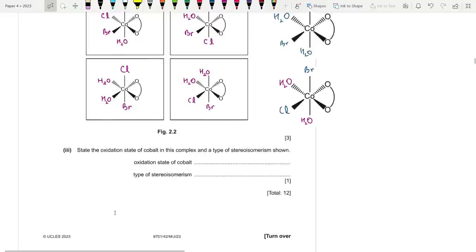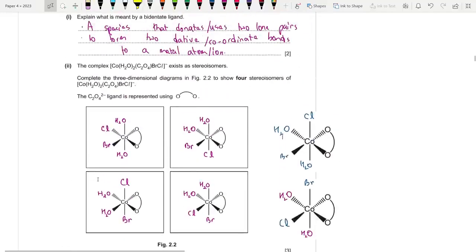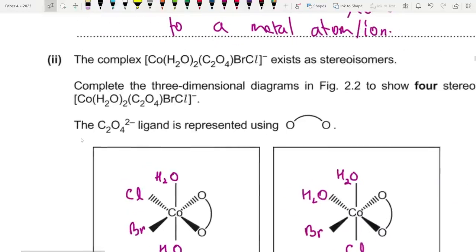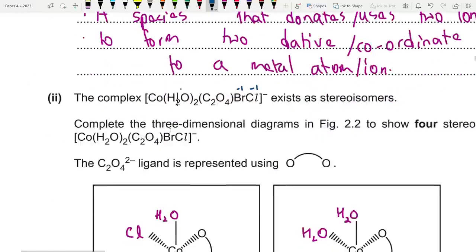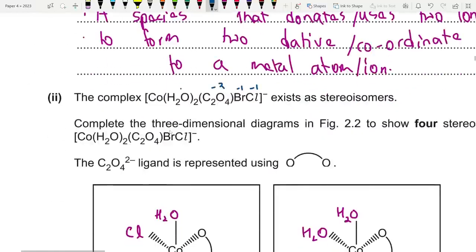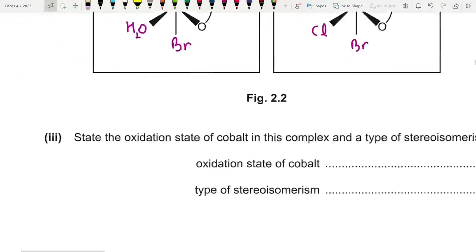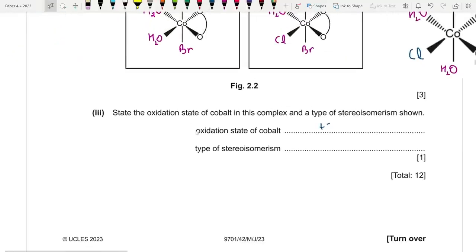Now state the oxidation state of cobalt in this complex. So bromide is -1, chloride is also -1, water has no charge, and what about ethanedioate? It's -2. So in total that's -2, -2, and plus x is equal to -1. So x minus 4 equals -1, so x is equal to +3. So the oxidation number of cobalt is +3 actually.